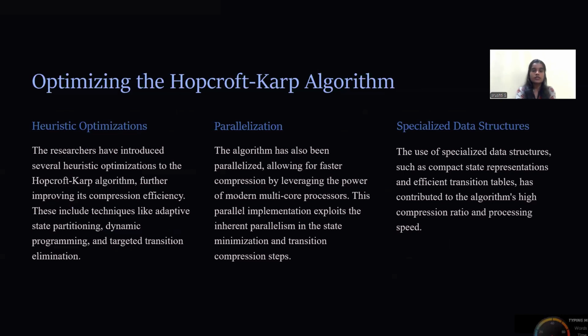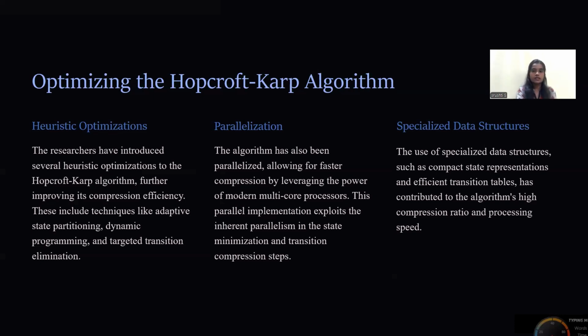Optimizing the Hopcroft-Karp algorithm: heuristic optimization, parallelization, and specialized data structures. The researchers have introduced several heuristic optimizations to the algorithm, further improving its compression efficiency. These include techniques like adaptive state partitioning, dynamic programming, and targeted transition elimination.